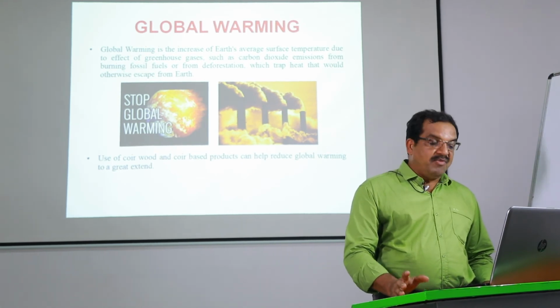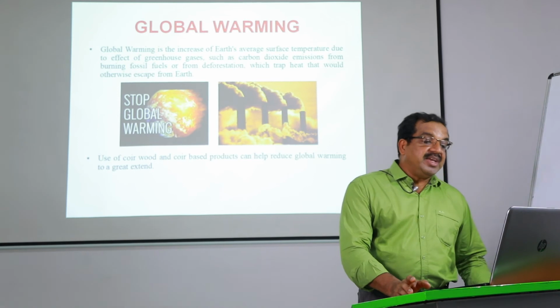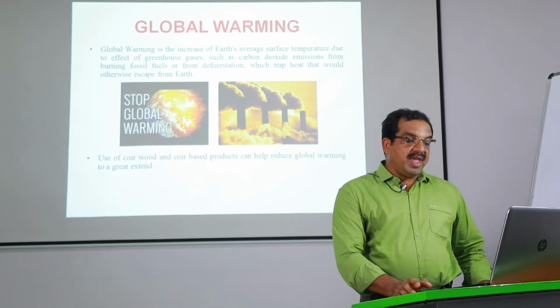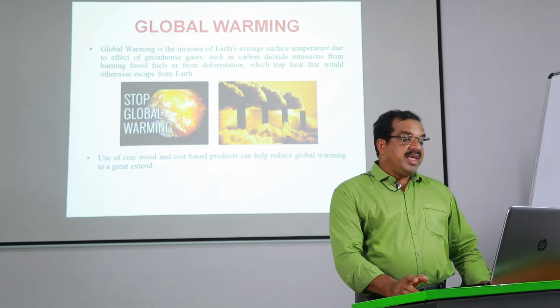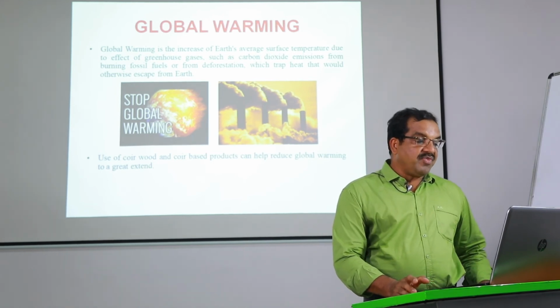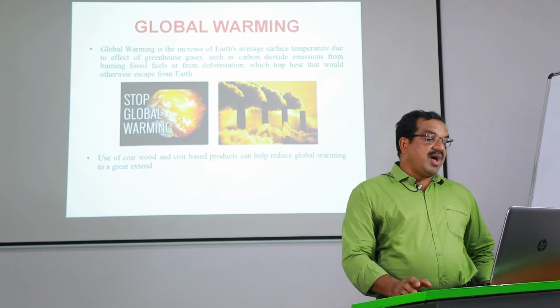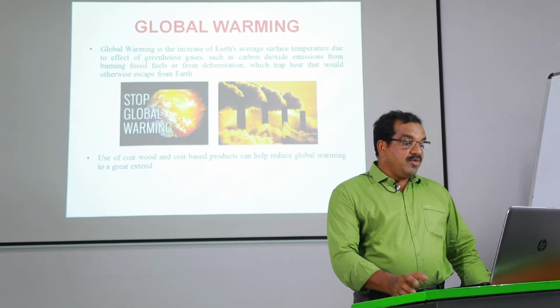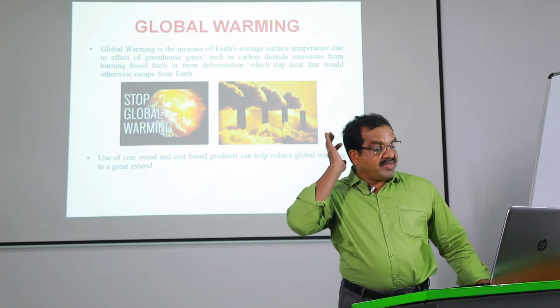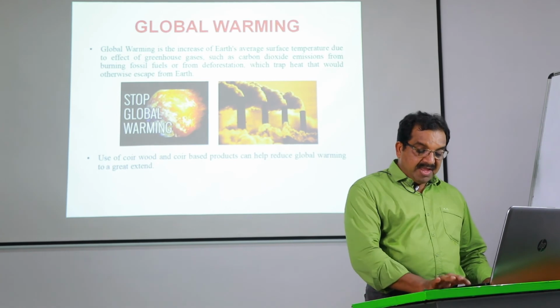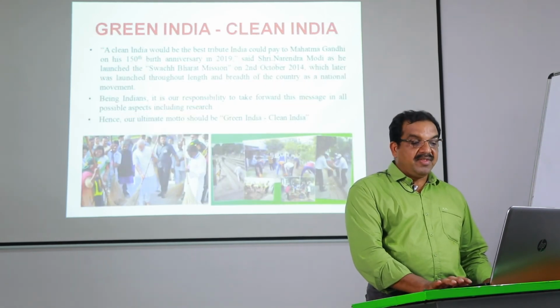So, save nature and use coir products. Global warming is basically the increase of the earth's average surface temperature due to the effect of greenhouse gases such as carbon dioxide, emitted from burning fossil fuels or from deforestation, which trap heat that would otherwise escape from the earth. Use of coir wood and coir based products can help reduce global warming. By the application of this coir fiber, the global warming that is happening can be reversed.